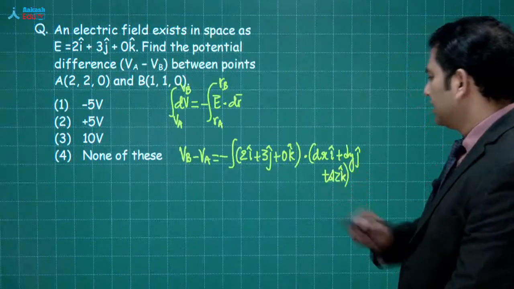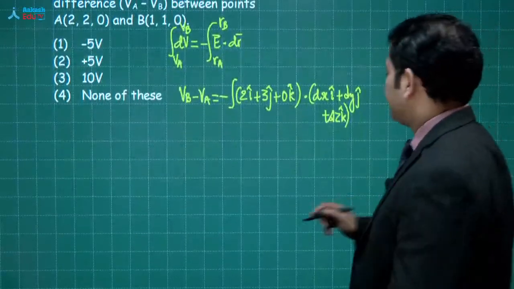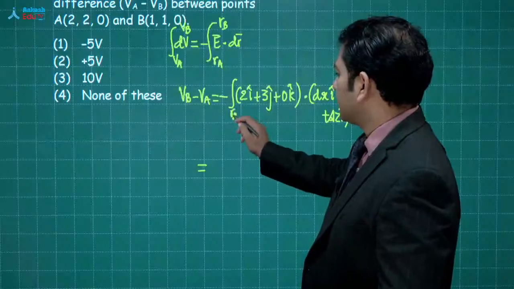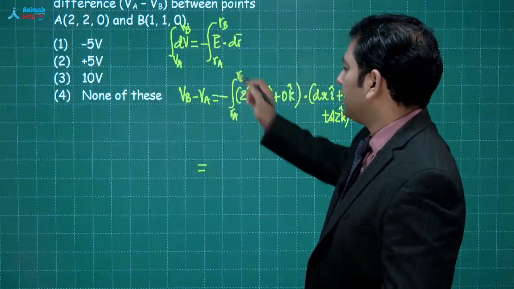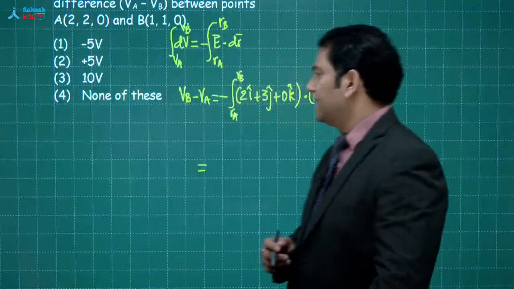This is what we have done. Okay, how can I forget that? नीचे limit of RA, ऊपर limit of RB. Why? Because we're doing VB minus VA.